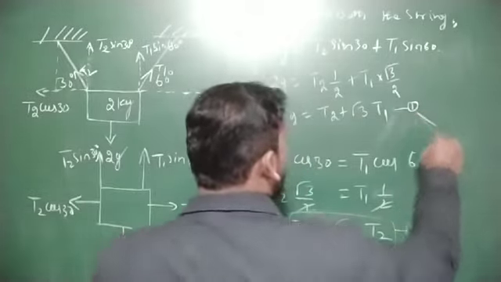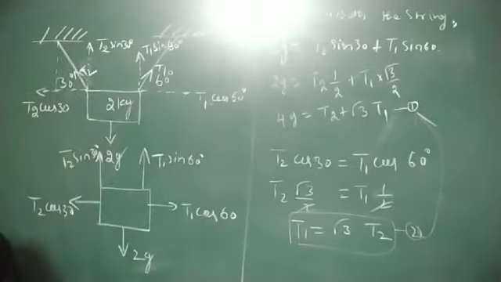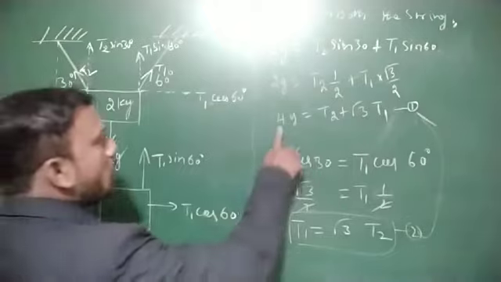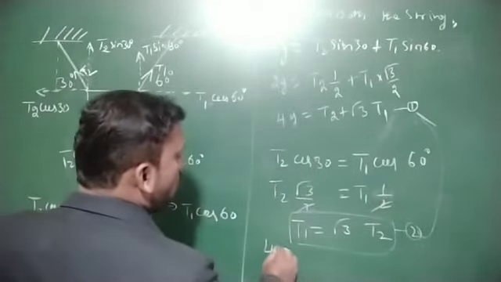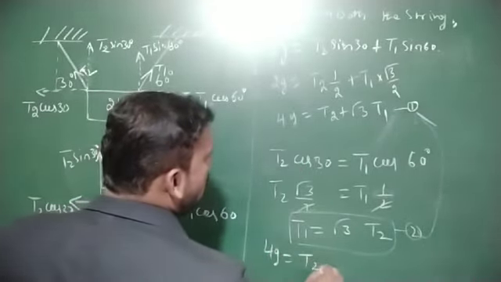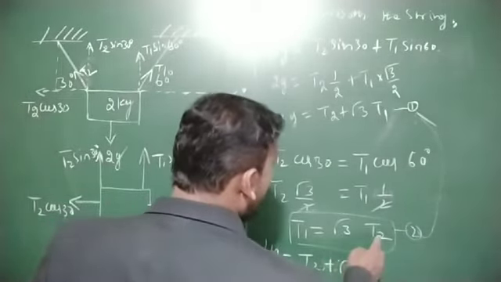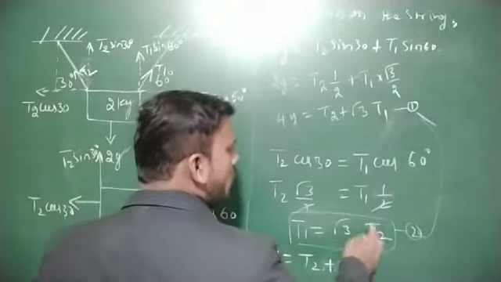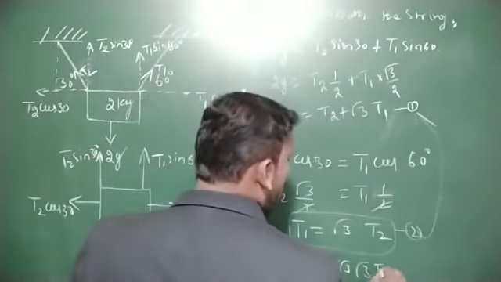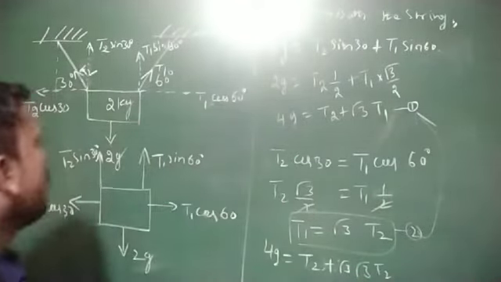Substitute equation number 2 in 1. Therefore, 4g is equal to T2 plus root 3 into T1, where T1 is root 3 into T2.